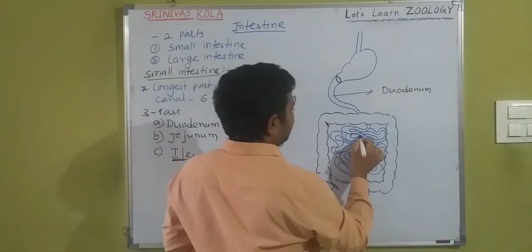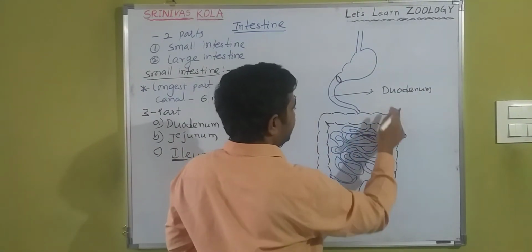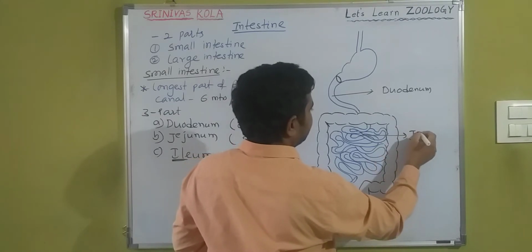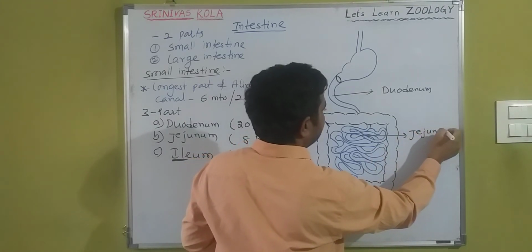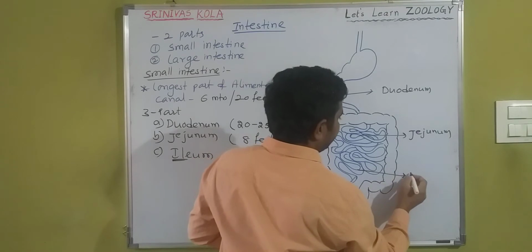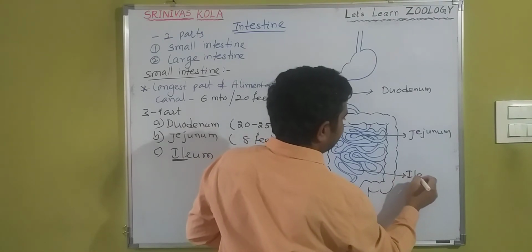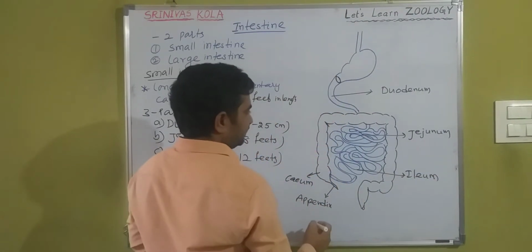The proximal part of small intestine is duodenum, the middle part is jejunum, and the distal part is ileum. Okay na?